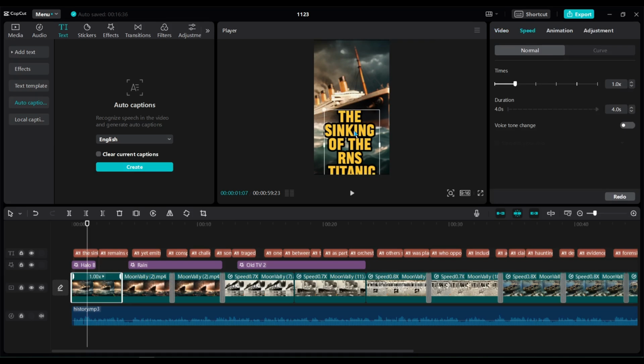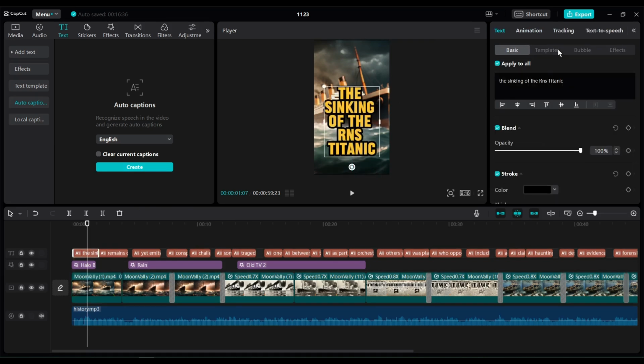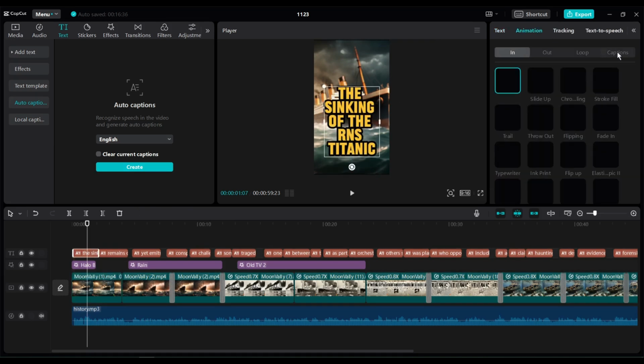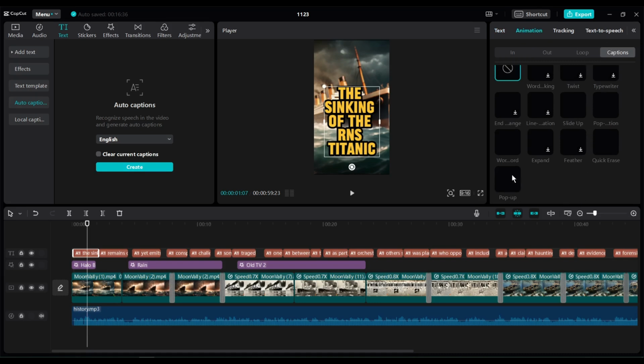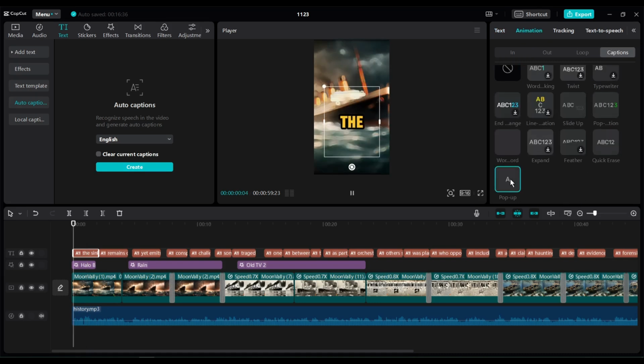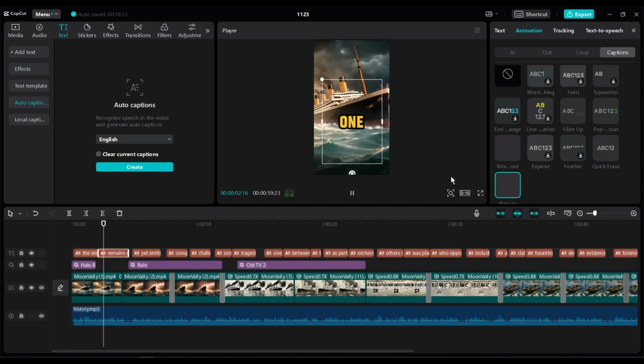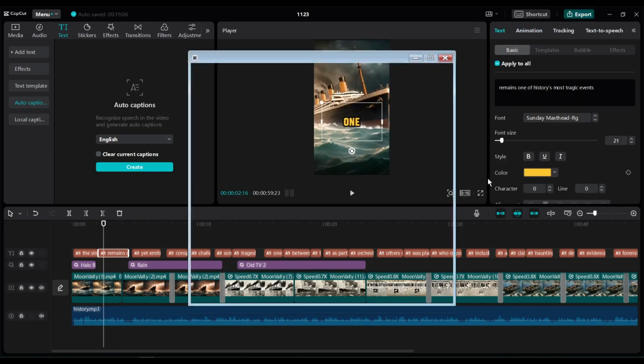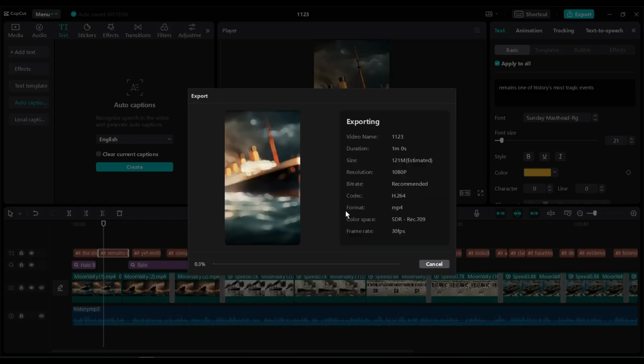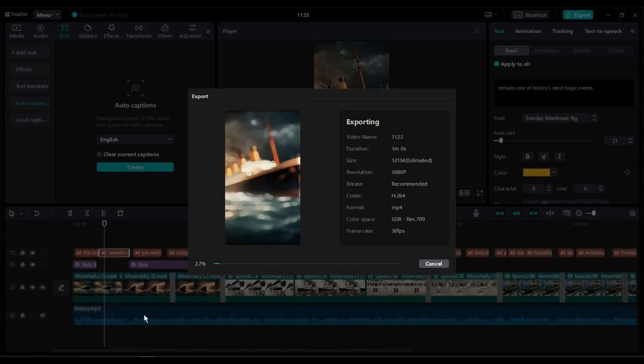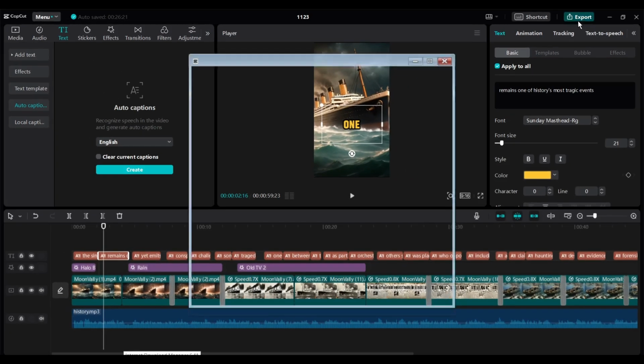Okay, now we will add animation to our text. Come to the animation tab and then select caption from here. Here you will notice pop-up animation. I will suggest using this one, because then the subtitle will appear one by one. Alright, after all is set, export the video. It will take some time to export the video. Let's skip it. And our video is ready.